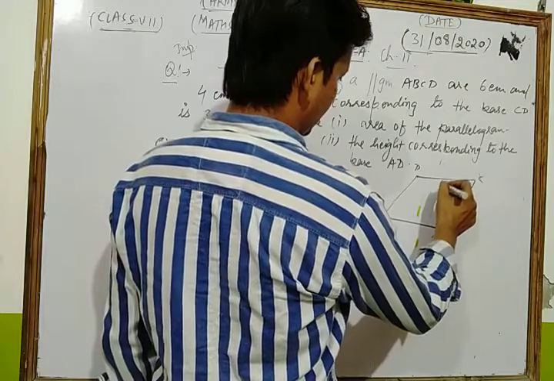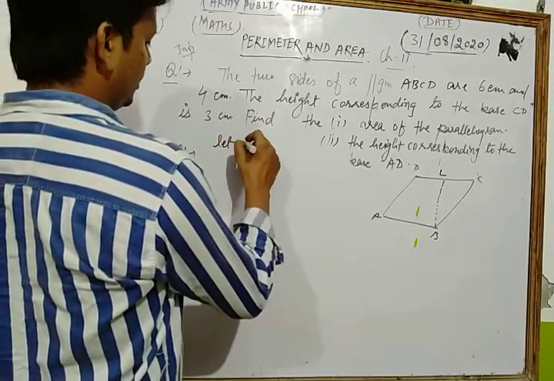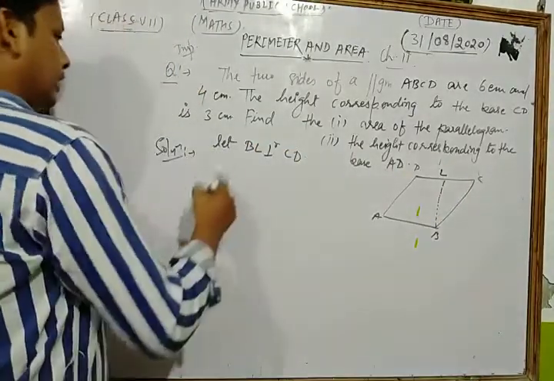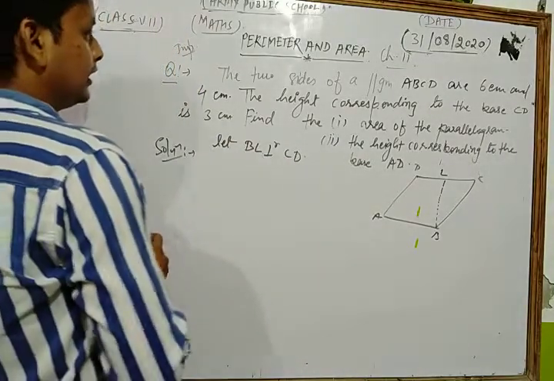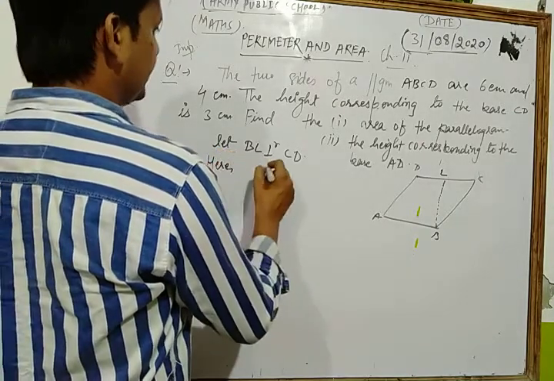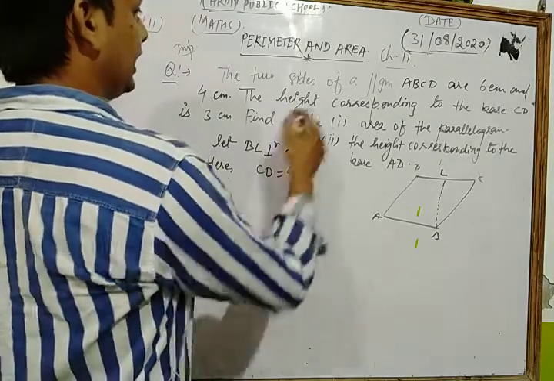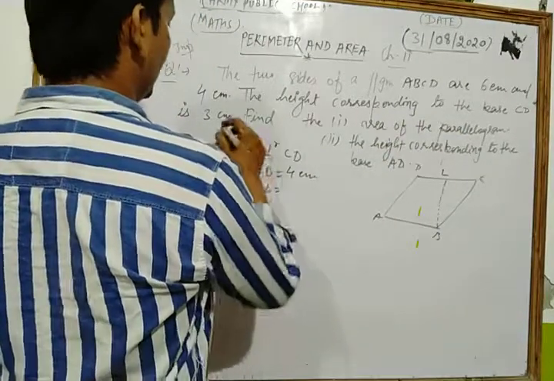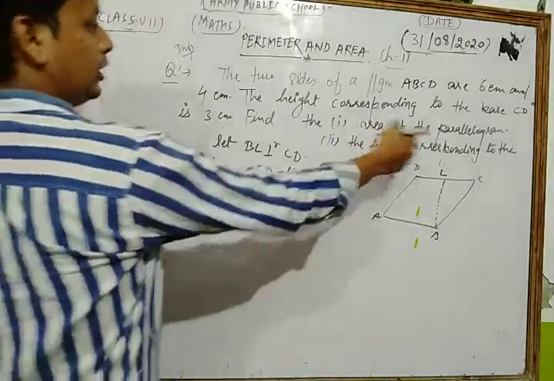We draw BL. Let BL be perpendicular to the base CD. Then here base CD is what? 4 centimeter, and the height corresponding to the base CD is 3 centimeter, and height BL is equal to 3 centimeter. We find first part, the area of parallelogram.